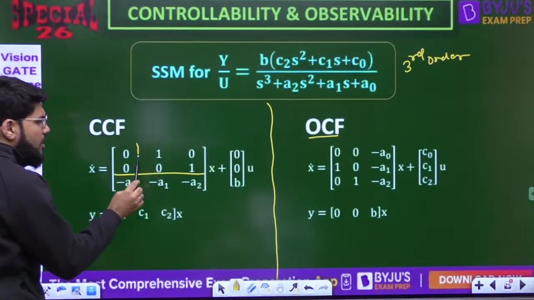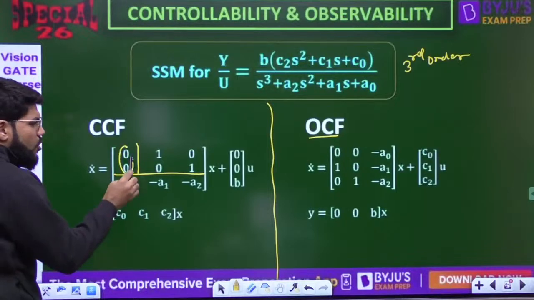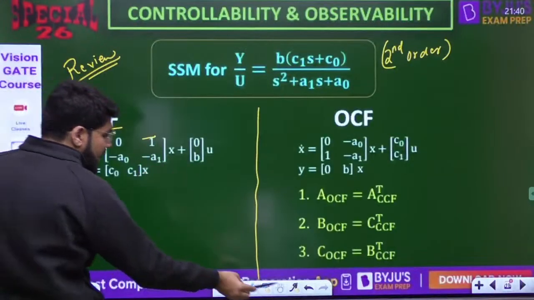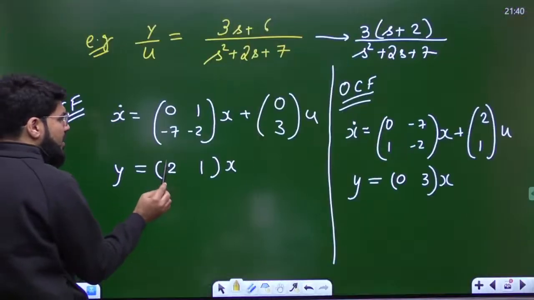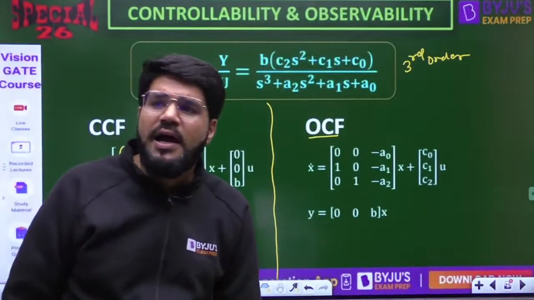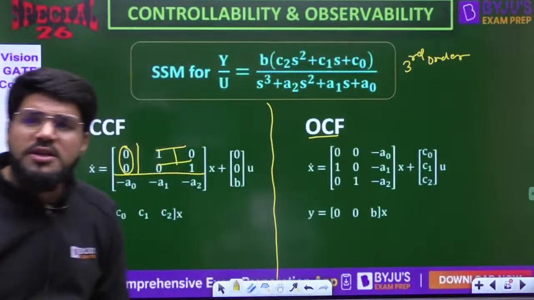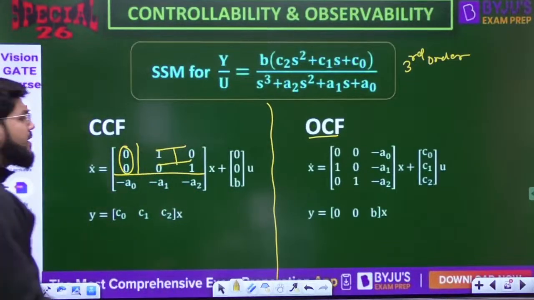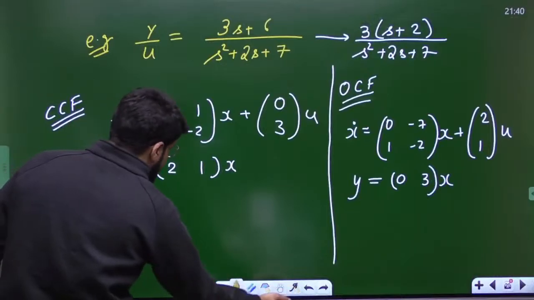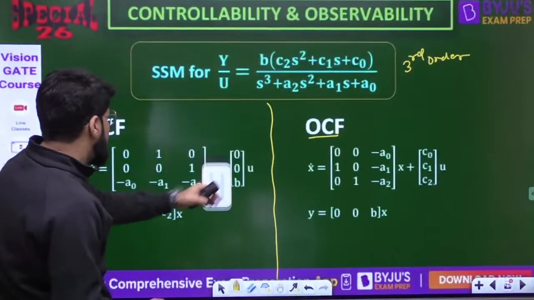Now, separate the first column. The first column is all 0. And in the second order, the second element was 1, unity. Here you should write the unity matrix, that is, the identity matrix, a 2 cross 2 identity matrix.